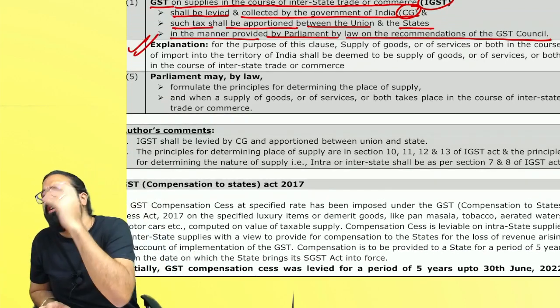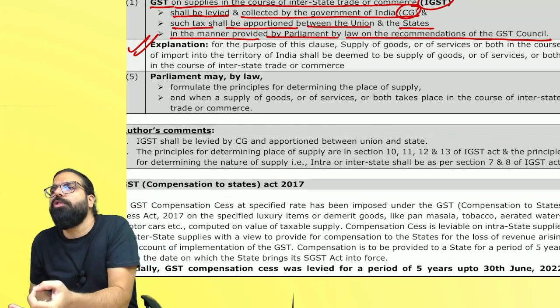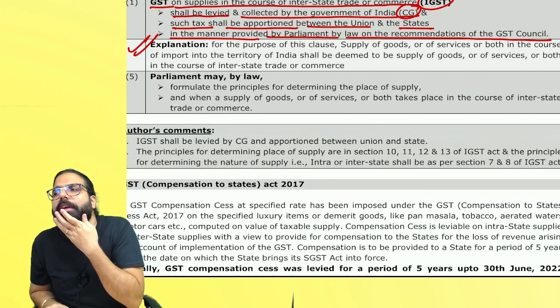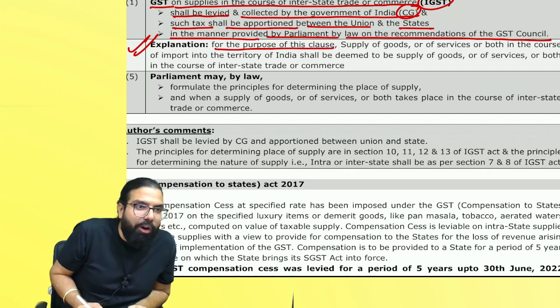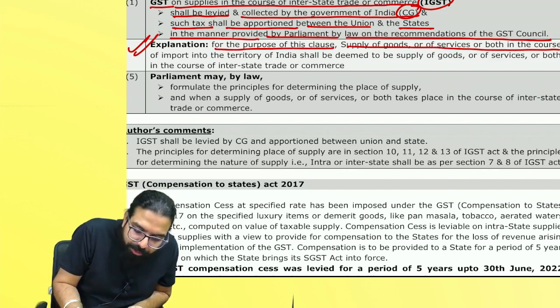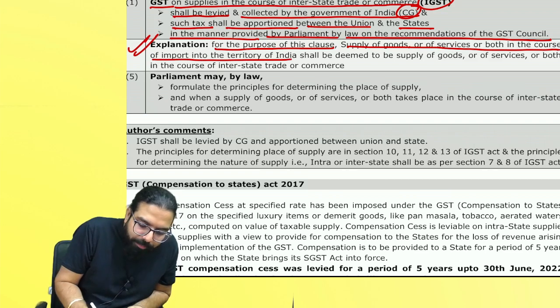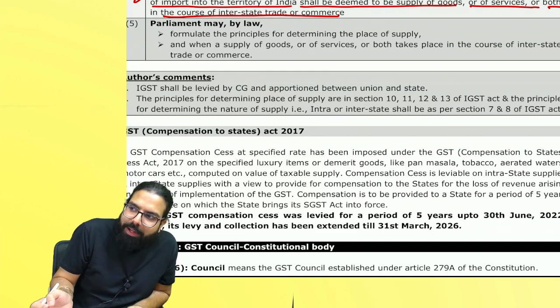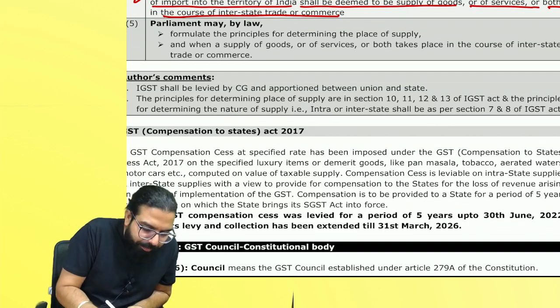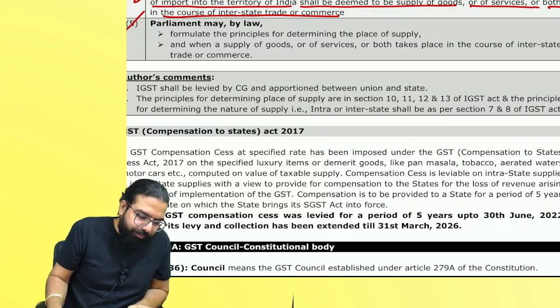Tell me one thing. Imports are intra or inter? Imports are intra or inter? Inter. Who told? I did not say. Here: for the purpose of this clause, supply of goods or service or both in the course of import shall be deemed to be supply of goods or service or both in the interstate trade. Imports are always inter. Everyone, tell me one thing.